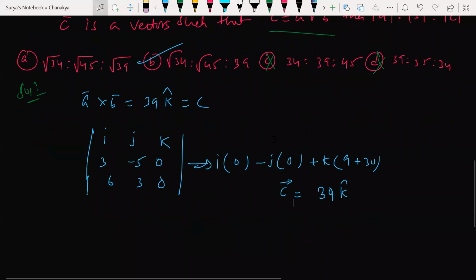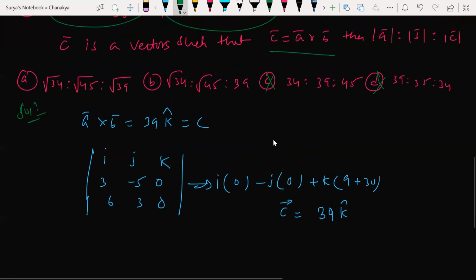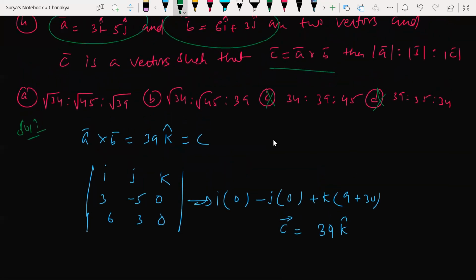All right. But you know, C vector, I got the magnitude of C. What is that? Magnitude of C is what? Are you guys here or not? Magnitude of C is what I'm asking.